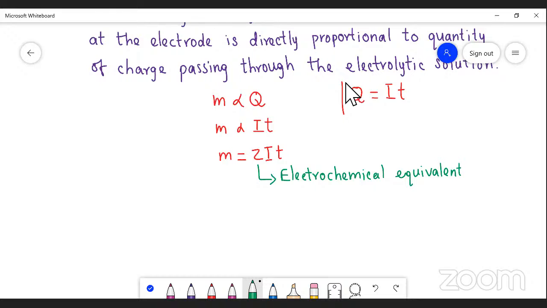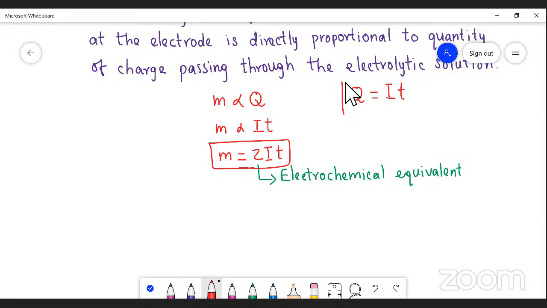So M is equal to ZIT, that is Faraday's first law. Here M is the mass of substances deposited at the electrode while passing Q charge, that is I ampere current passed for T seconds. Then we get Z, which is the electrochemical equivalent.